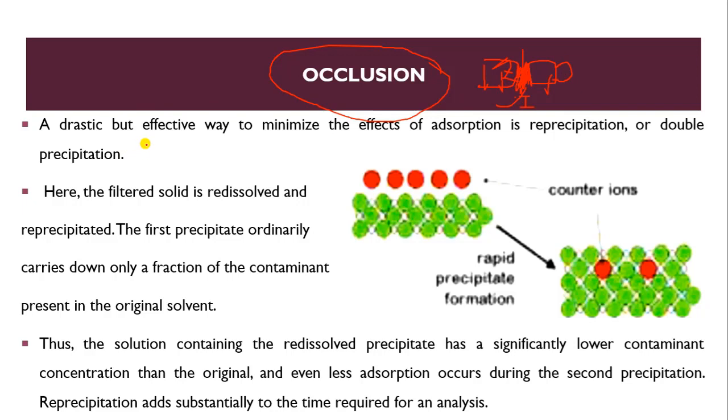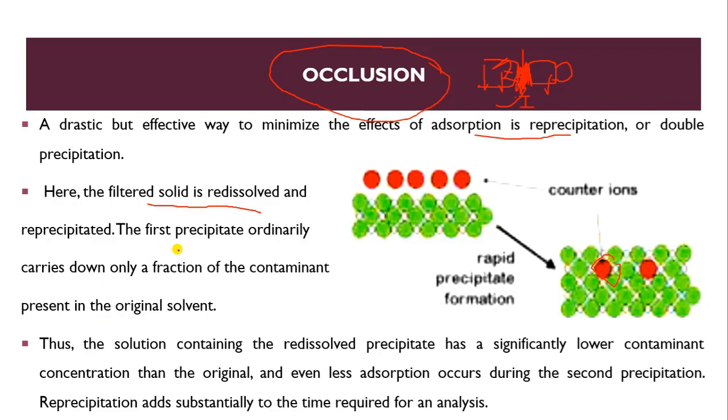So a drastic but effective way to minimize the effect of adsorption is reprecipitation, or we can say double precipitation. Here you see there is a counter ion. This is known as a counter ion. There is a rapid precipitate formation. See here what happened. The filtered solid is redissolved. How will it occur? The solid that we have filtered is redissolved and reprecipitated. We have to redissolve it and reprecipitate.